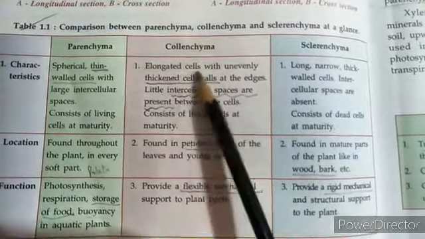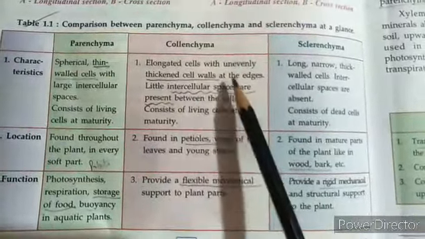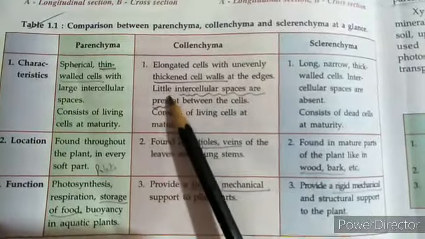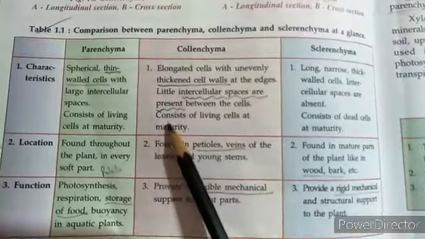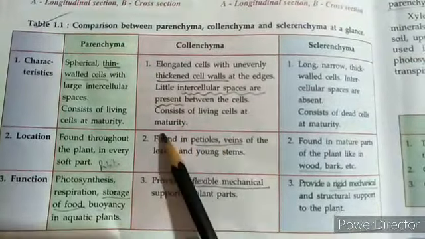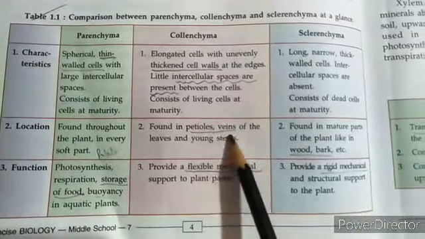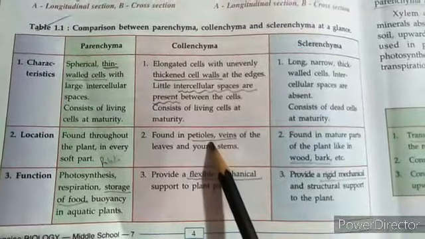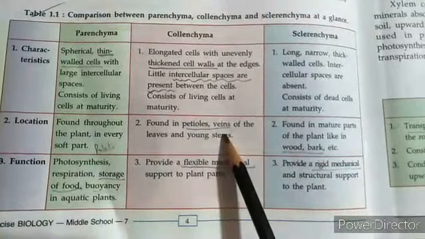Then we come to collenchyma. Here the cells are elongated, with unevenly thickened cell walls at the edges, and little intercellular space is present between the cells. They consist of living cells at maturity. They are found in the petioles of the plant, the veins of the leaves and the young stem.